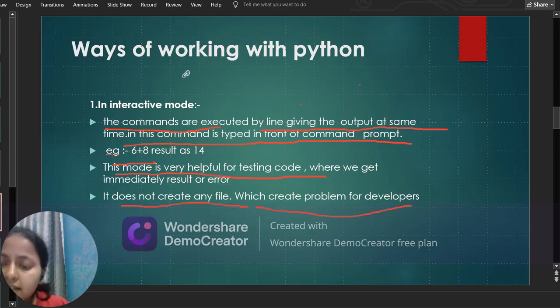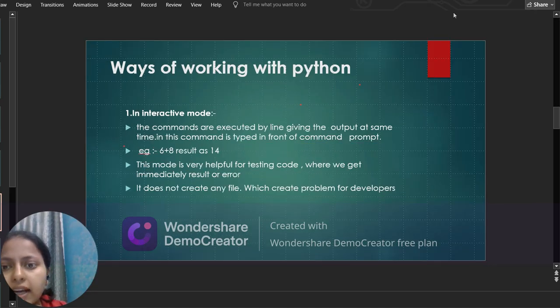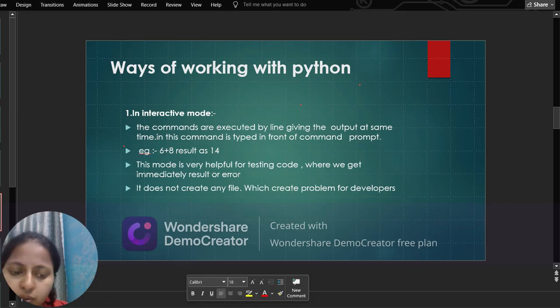Now I will show you the practical implementation of interactive mode firstly. After that I will move further. Okay, let me erase it. Now here I will tell you how to work with interactive mode. Firstly, we need to go on start. Actually, I am not able to show you my full screen, there is some problem. So I am just opening the IDE on my laptop. You can just continue from here.